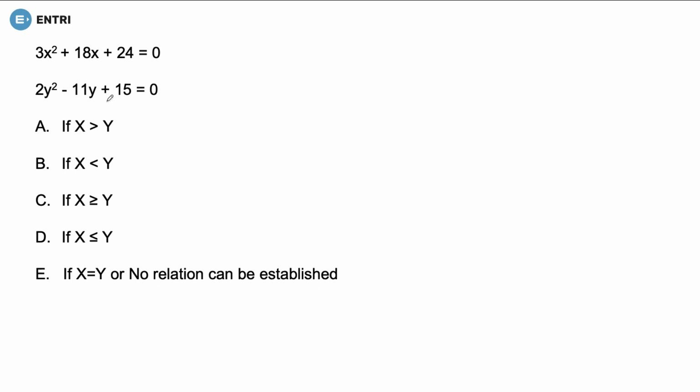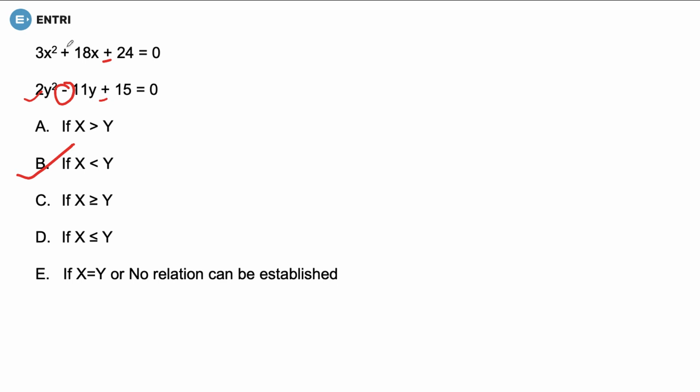But for the personal reason that you must not take a lot of time, I have a trick for you. Whenever you see that equation is in such a way that both the constants are positive and any one of them is negative, so the value which is with the negative sign would be greater. So here negative sign is with what? Negative sign is with y. So hence y would be greater than x, and hence option number B is correct.